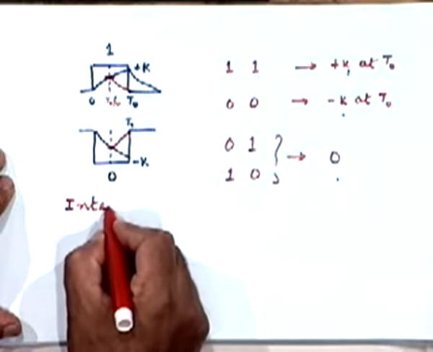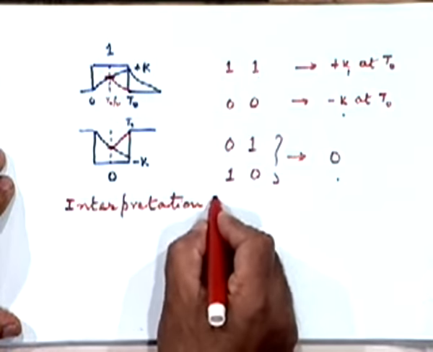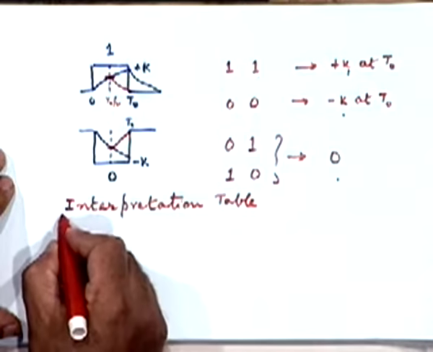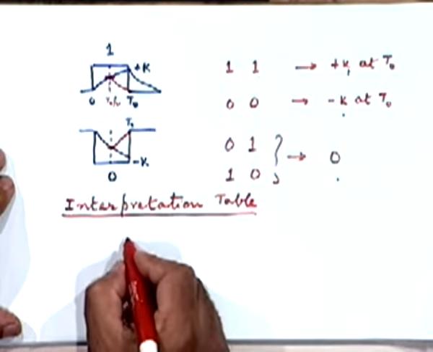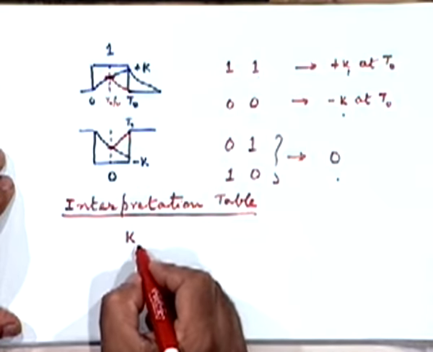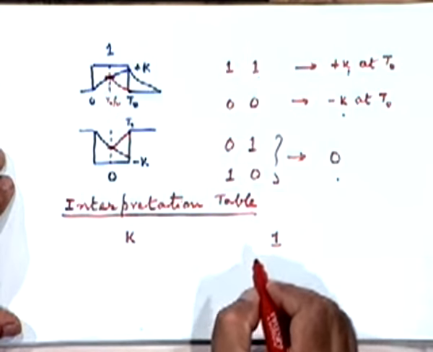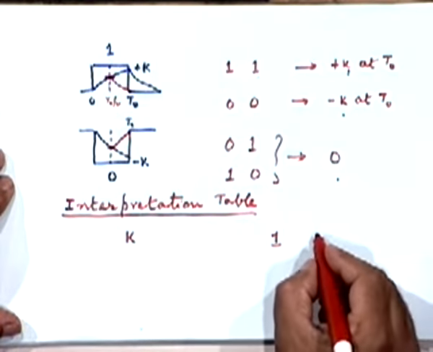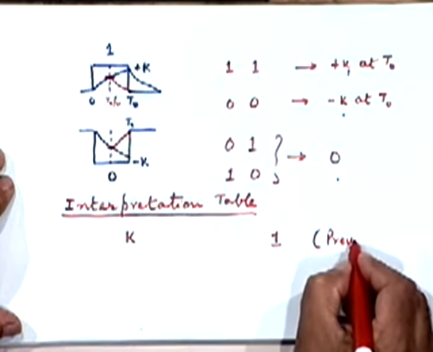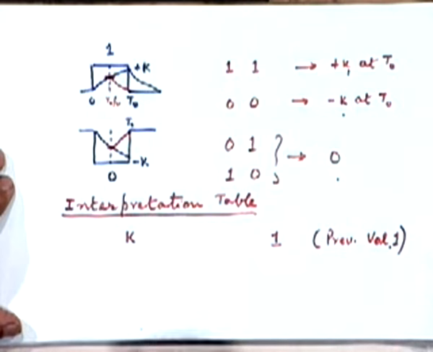So let me make this table here. Our interpretation table now will be something like this, to distinguish between 0 and 1. Let me just finish this, then we'll come back to your question. So received amplitude is k. Interpretation is that the transmitted digit in the present interval is 1 and the previous value is also 1.